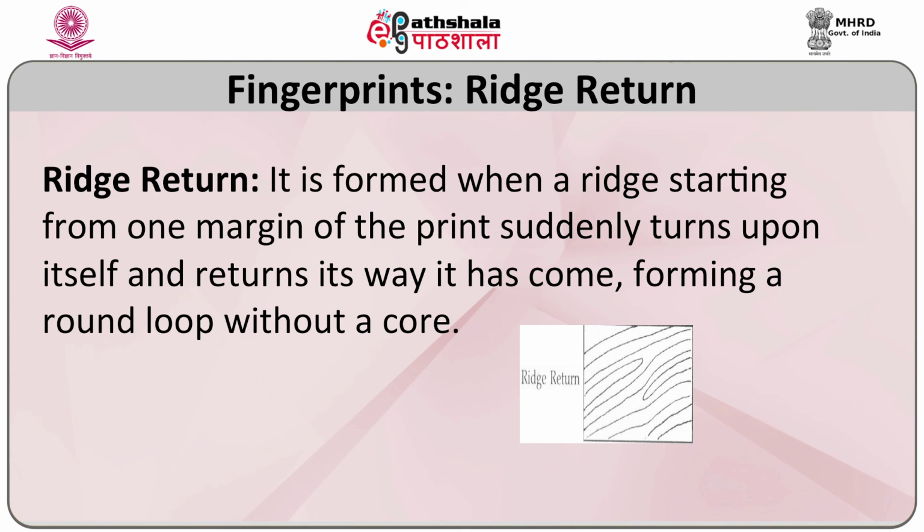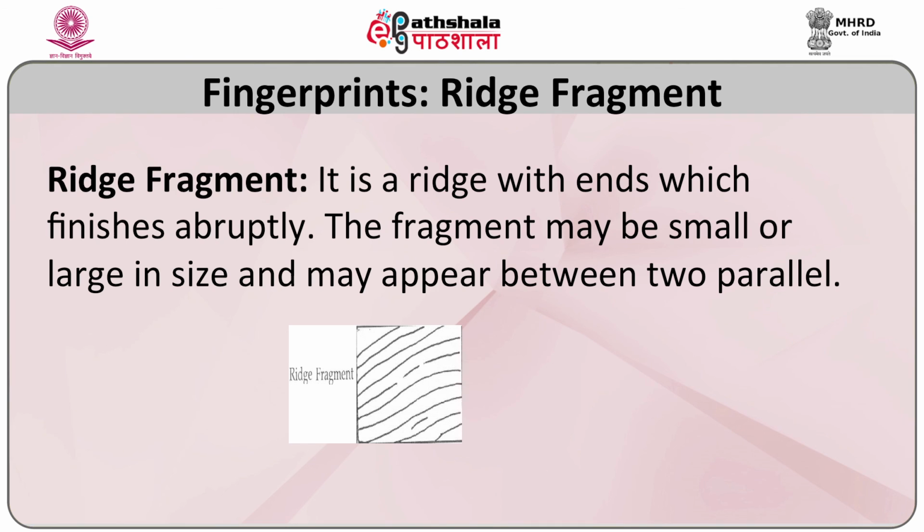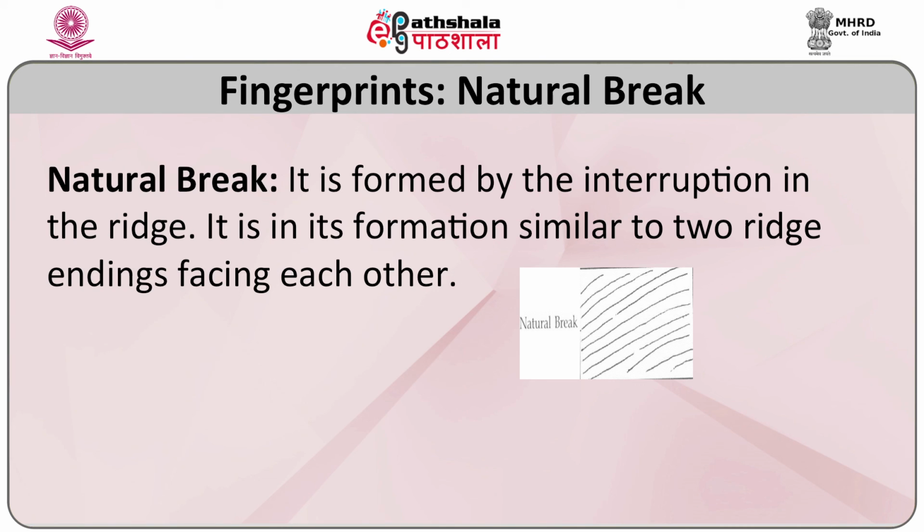Ridge return meaning formation of a U-turn or a loop formation around the core. Interjunction or a bridge, as the name suggests, is the bridge between two parallel running ridges. Ridge fragments, when a ridge is found in small packets. Natural break, when one free flowing ridge comes and ends and then starts again.